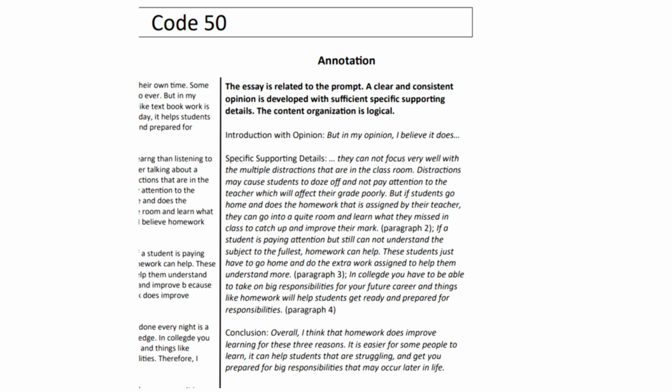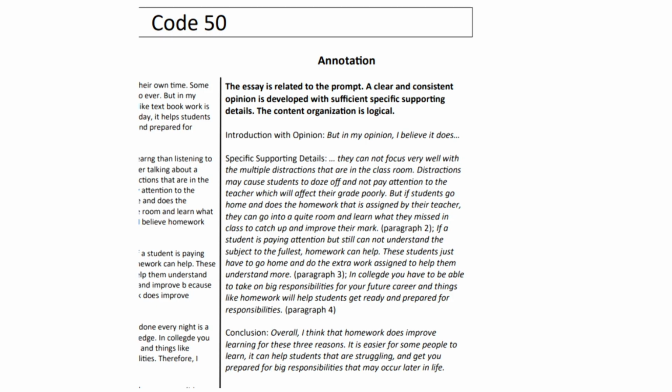So this one, notice how there was a very clear introduction, 3 paragraphs, and a clear conclusion restating the 3 topics that they were going to discuss. Notice the transition words also, like first of all, secondly, last of all, overall, in conclusion. Things like that are good words to use to help elevate your writing and make it more clear.